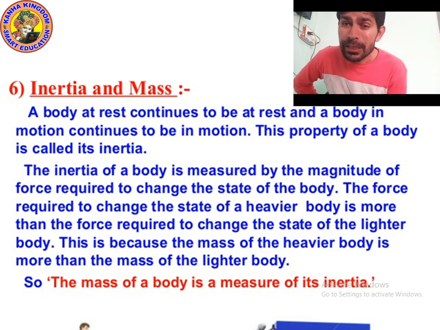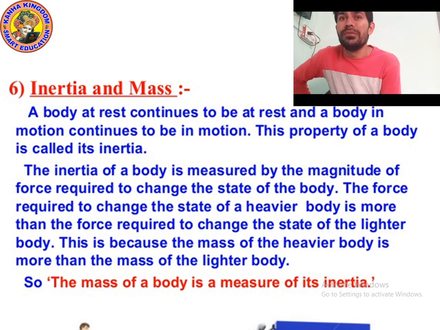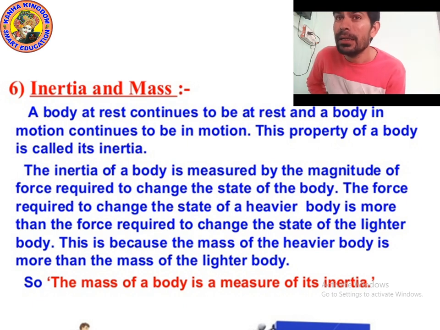So the mass of a body is a measure of its inertia. The force required to change the state of a heavier body is more than the force required to change the state of a lighter body. This is because the mass of the heavier body is more than the mass of the lighter body.